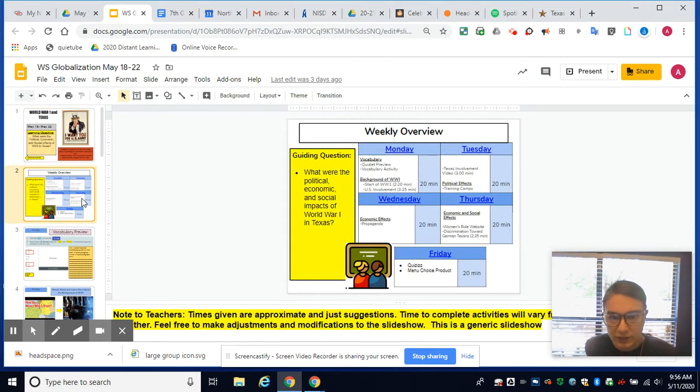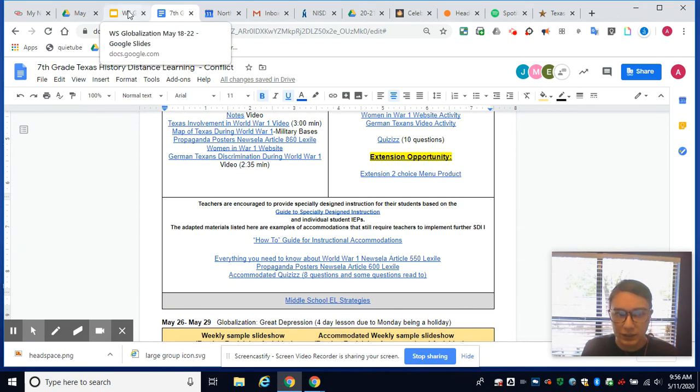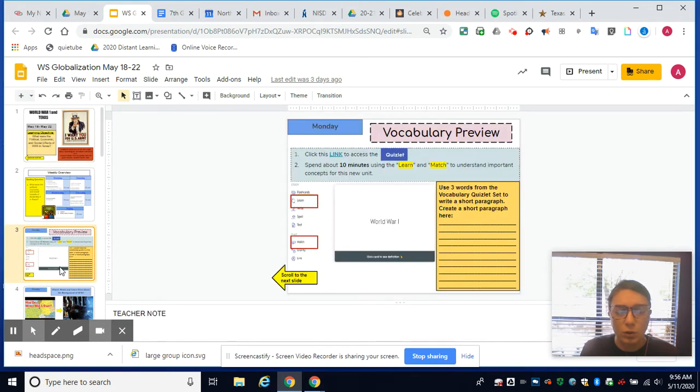So this is the breakdown. Here are the resources for this week. I do want to let you know that these resources have been broken down into pieces in the Explore and Learn, practice, and the accommodated. So in here you have a vocabulary preview. So this week's activity in the vocabulary is a Quizlet link as well.